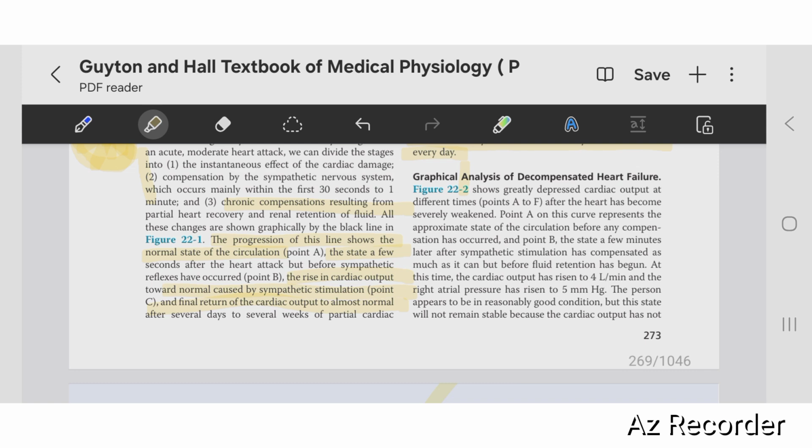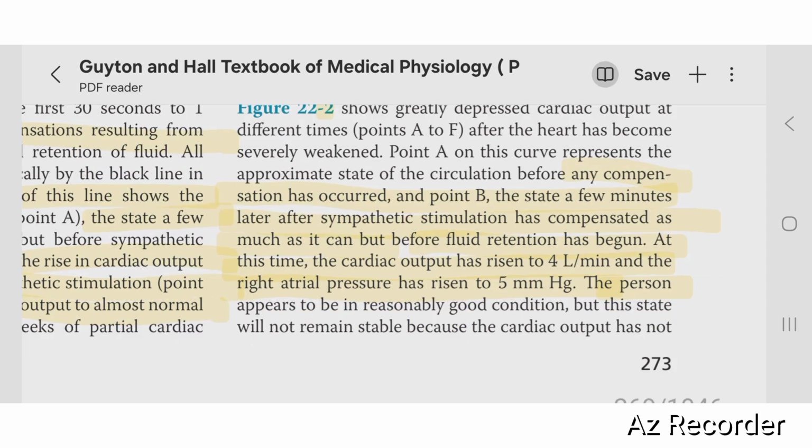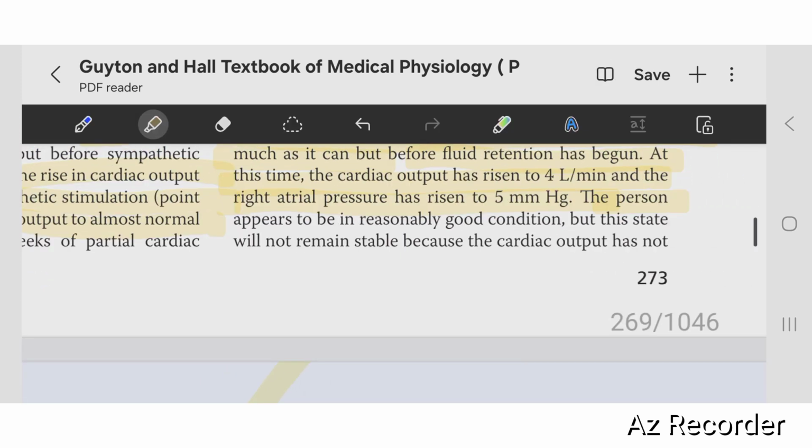Okay. And for different time points after the heart has become suddenly weakened, point A on this curve represents the normal state of circulation before any compensation occurs. Point B is the state a few minutes later, after sympathetic stimulation, but before fluid retention has begun. At this time, the cardiac output has risen relatively well. The person appears to be in reasonably good condition, but this state will not remain still.